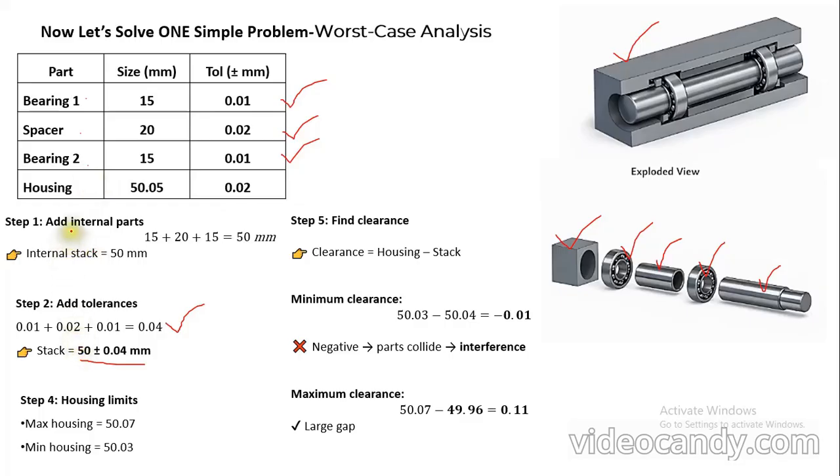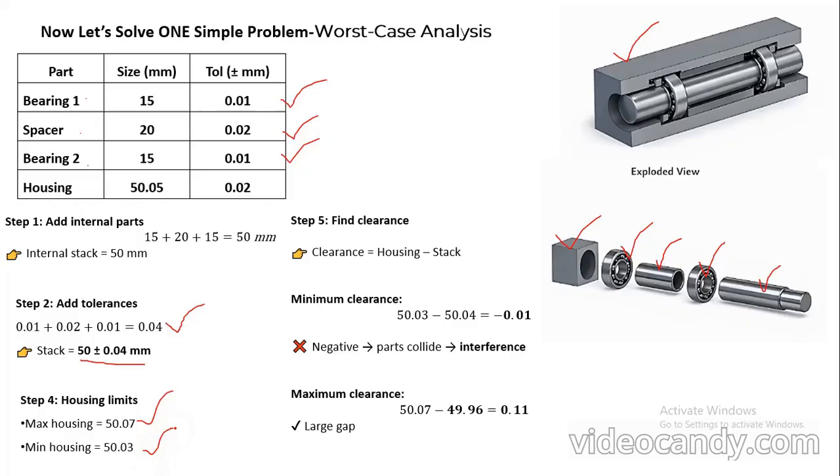In order to check that, we want to find out the tolerance of the housing. Here you can see the nominal size of the housing is 50.05 and the tolerance is 0.02. So the maximum limit of the housing is 50.05 plus 0.02, which gives 50.07. Similarly, the lowest limit is 50.05 minus 0.02, which gives 50.03.